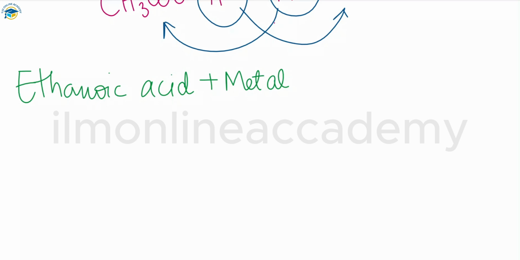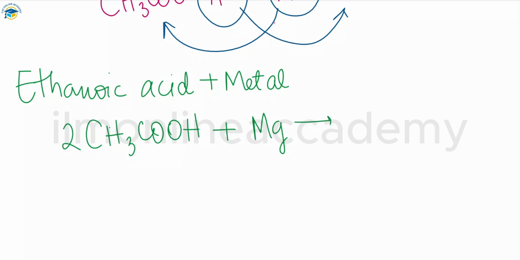So if ethanoic acid reacts with a metal, we have CH3COOH plus magnesium metal. As we already know, metals form cations, they are positively charged, they have free electrons, and they easily donate those electrons.